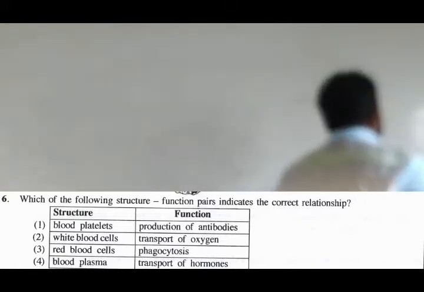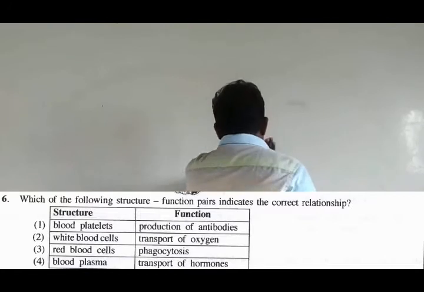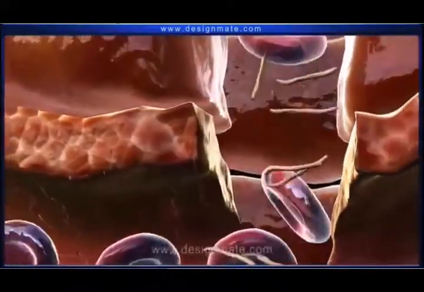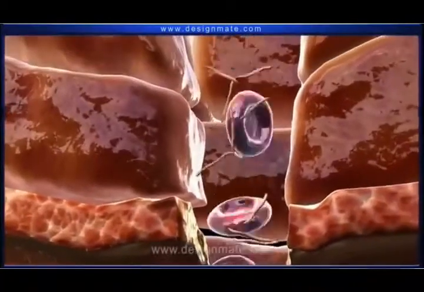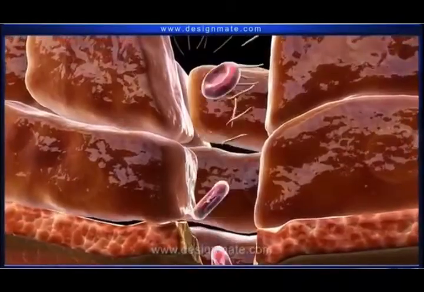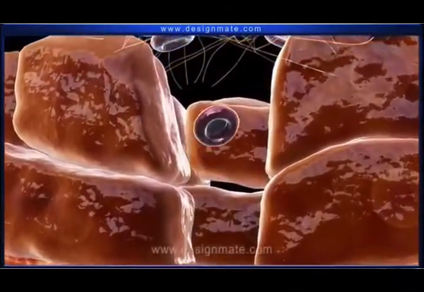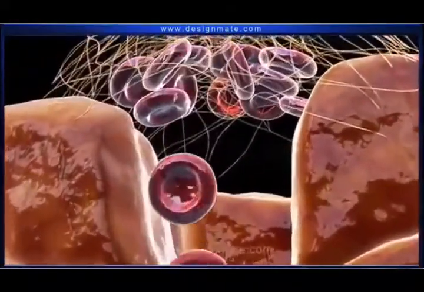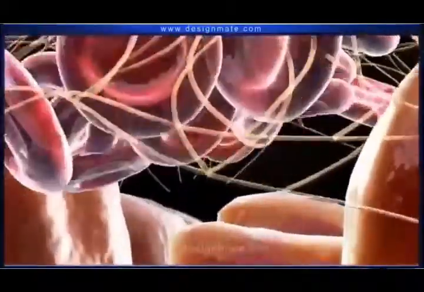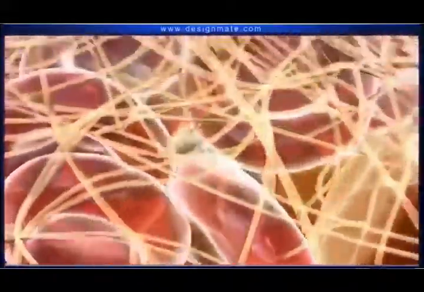No, what is the function of blood platelets? Simple. As shown in the video, this is how the blood platelets make a blood clot. Whenever tissue damage happens, to stop bleeding, the blood clots as shown above. So blood platelets are involved in blood clotting, right? That's the important thing.